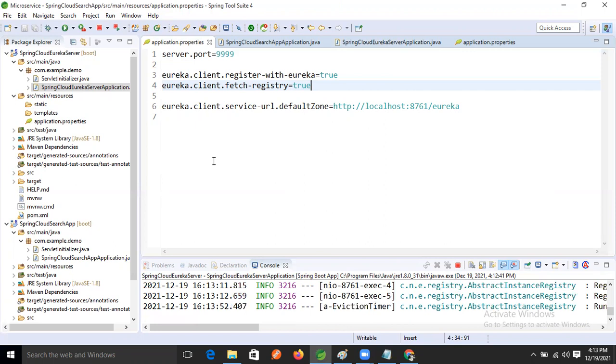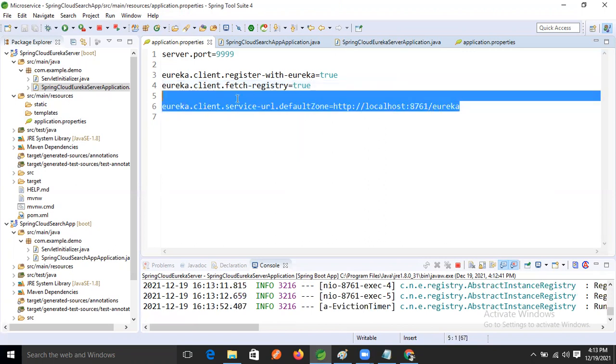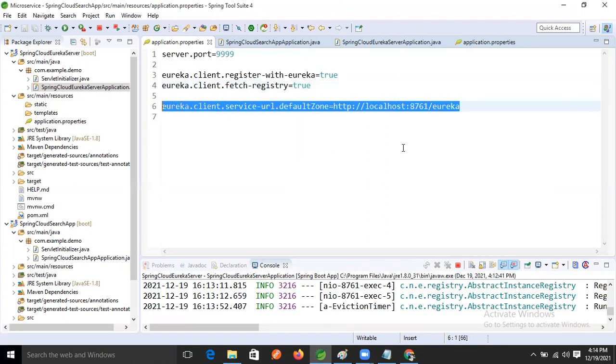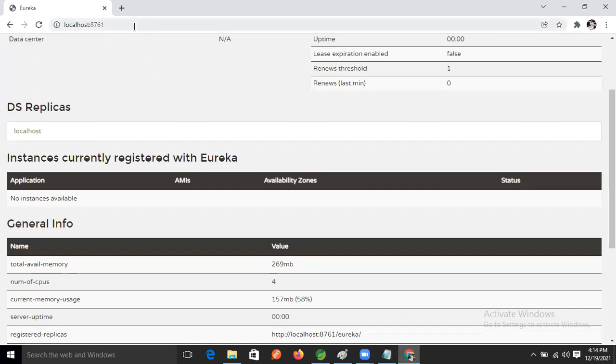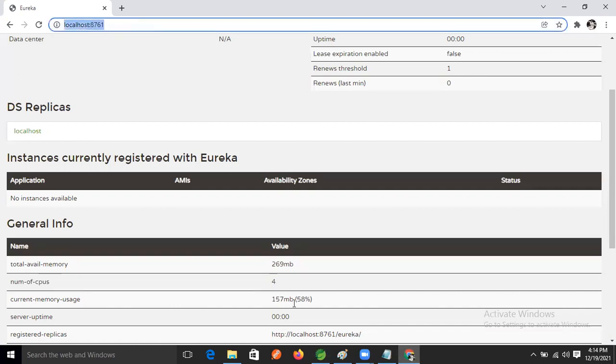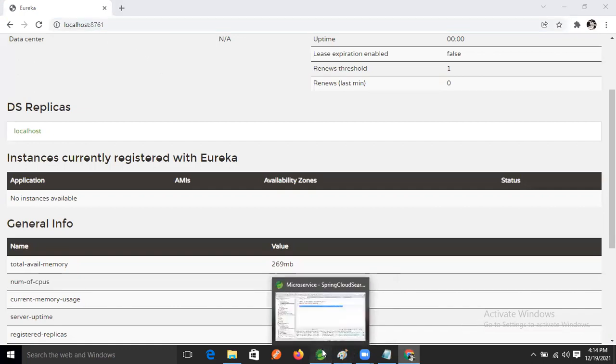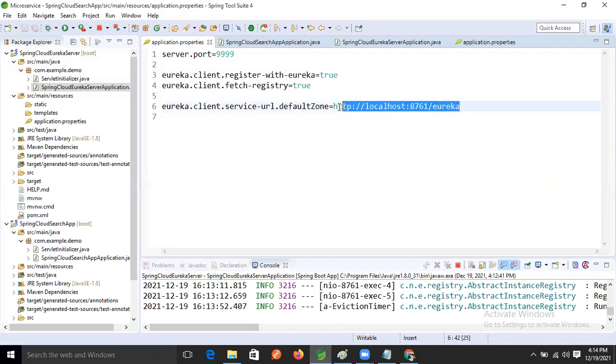So we will give the Eureka discovery port number here, then it will instantiate, right? Yes, you have written Eureka after the port number. That's why I'm asking. The prefix also we need to give, right?